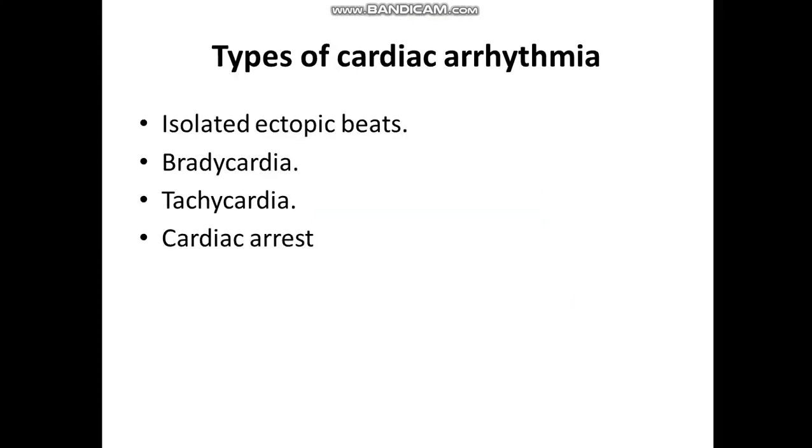It can be classified into isolated ectopic beats, bradycardia, a decrease in the heart rate, or tachycardia, an increase of the heart rate beyond 100 beats per minute.